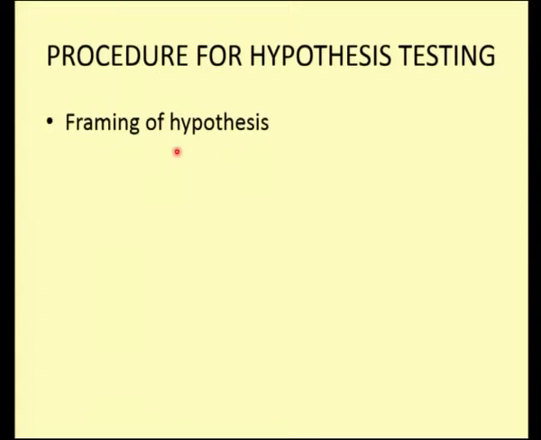So, what is the procedure for any hypothesis testing? The first step is to frame the null hypothesis and the alternative hypothesis. We have already seen in my previous lectures what this hypothesis means. It is nothing but the assumption about the population, and we have to frame the null hypothesis and the alternative to the null hypothesis, which we call the alternative hypothesis. Then based on this hypothesis, we need to frame the test statistic.